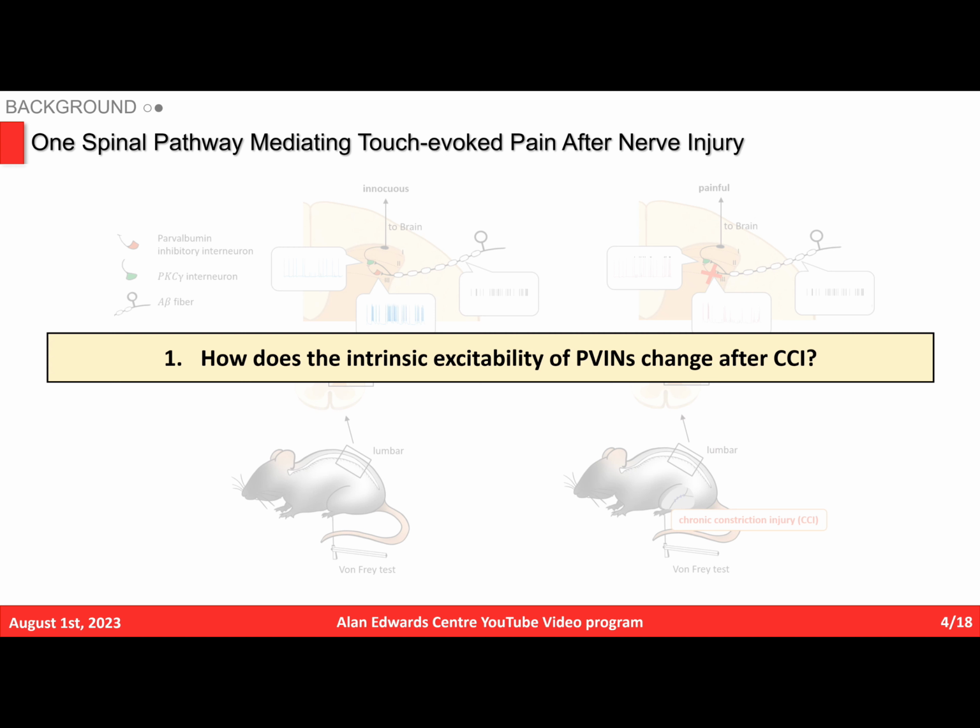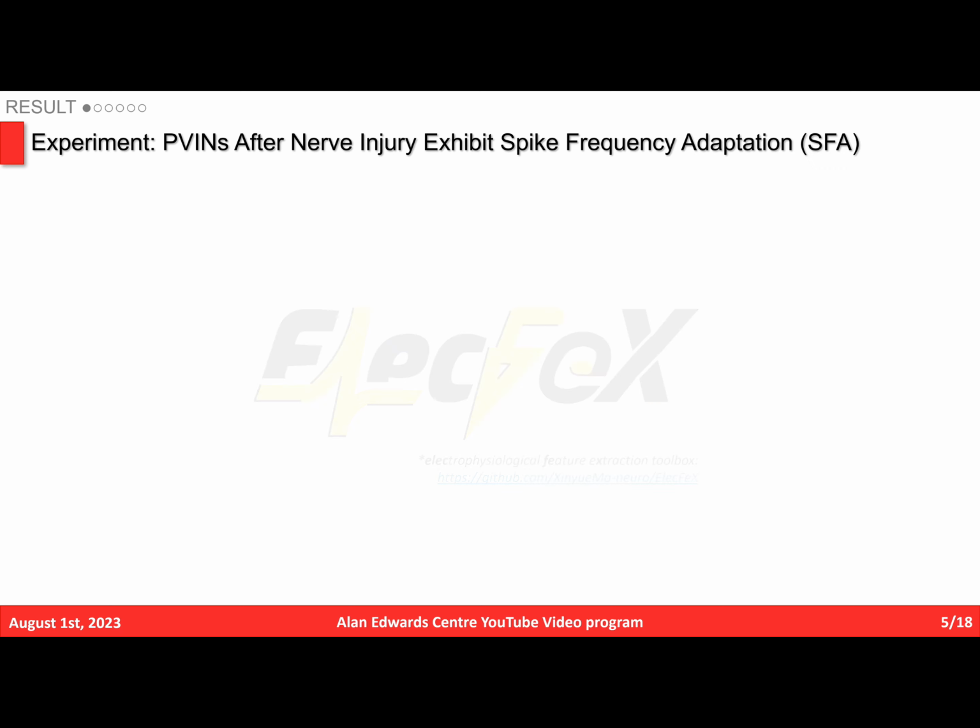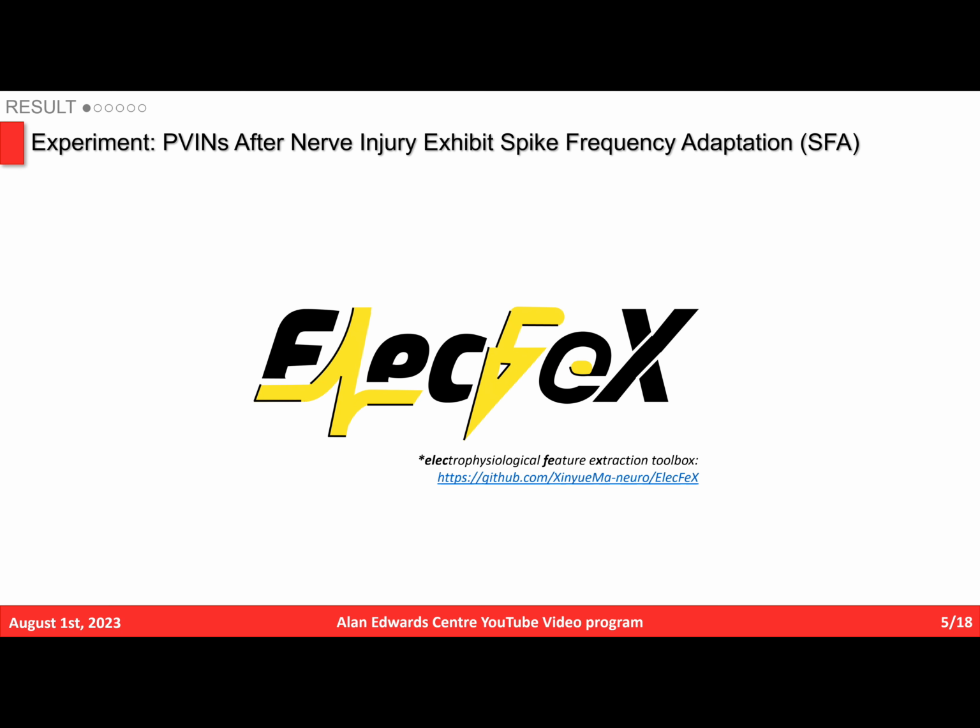Our team recorded the electrical activity of PV neurons in spinal cord slice preparation from naive and nerve-injured mice. I analyzed all the electrical features using the toolbox that I created called ElecFX. This is a MATLAB-based toolbox with a graphical user interface.